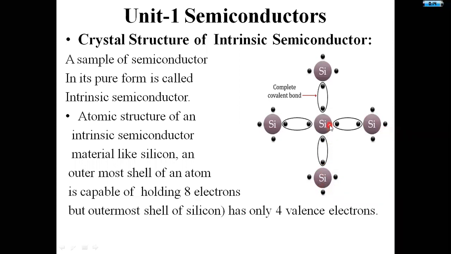Here, the outermost shell of the silicon atom consists of 4 valence electrons. Each and every silicon atom consists of 4 valence electrons, and these 4 valence electrons are making covalent bonds with adjacent silicon atoms here. This is one covalent bond. This is another. This is another. Like that, it is making covalent bonds with the adjacent silicon atoms.